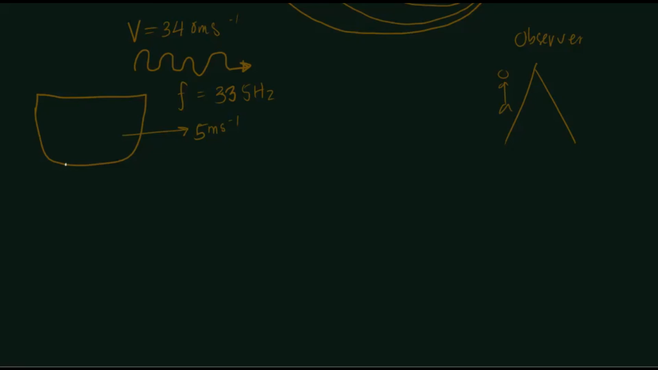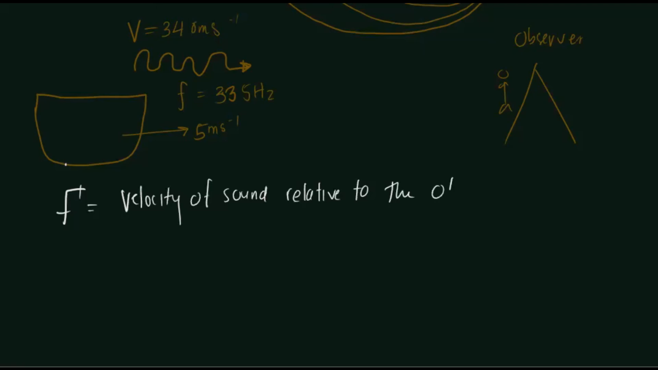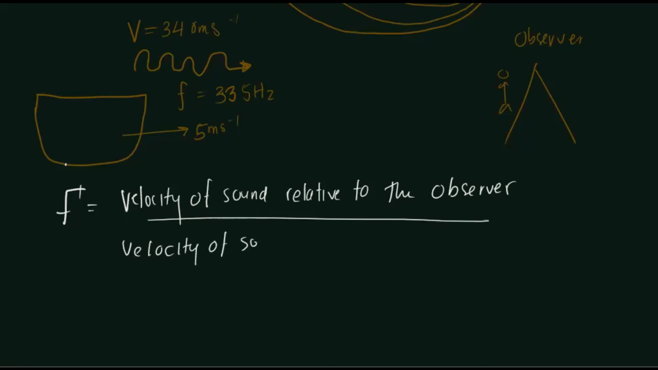So we know the equation for the apparent frequency, and we need to find it. The apparent frequency equals the velocity of sound relative to the observer, divided by the velocity of sound relative to the source, multiplied by the original frequency.